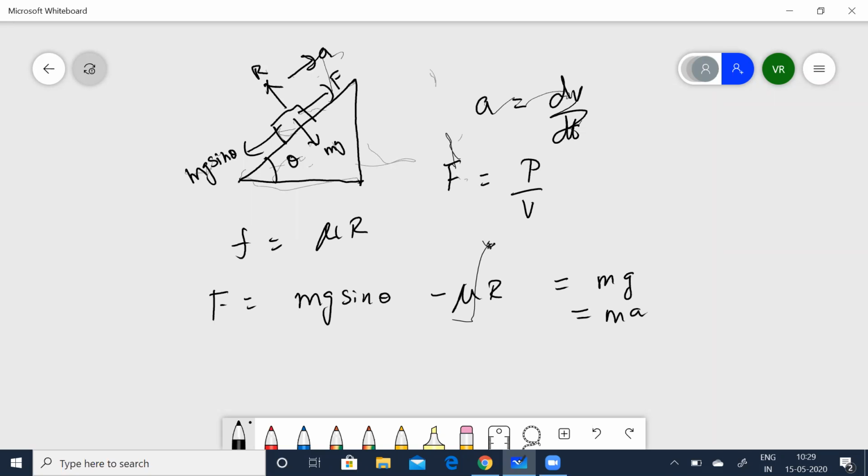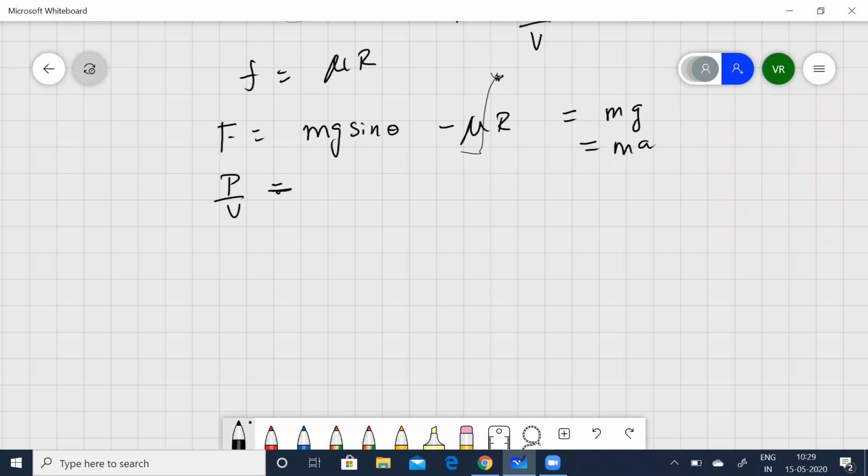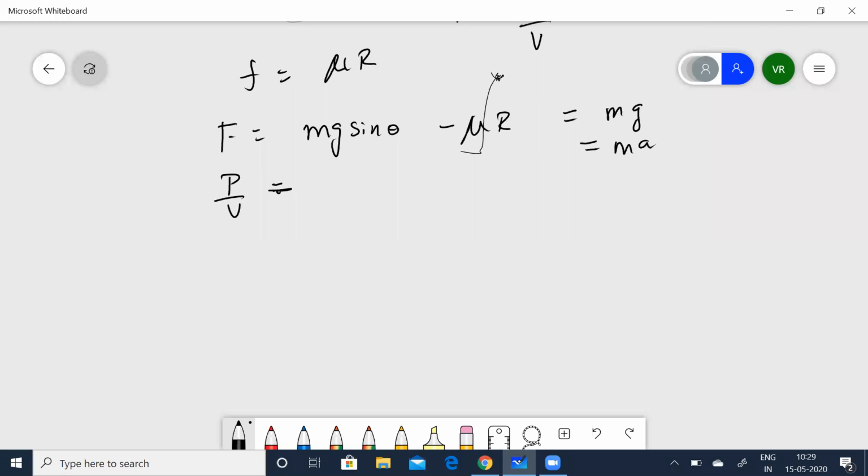I'm substituting F as P by V. So that would give you P by V minus mg sin theta minus mu mg cos theta is equal to m into a, which is nothing but dV by dt.